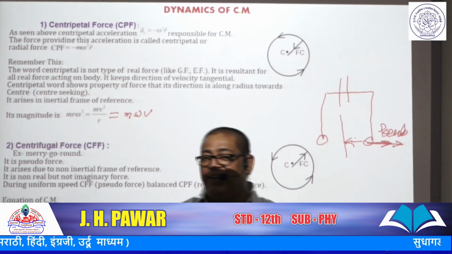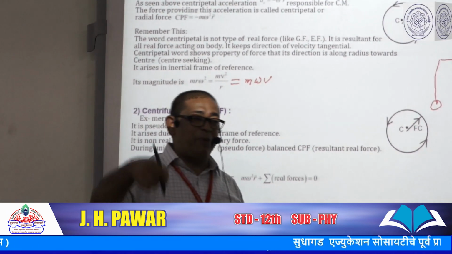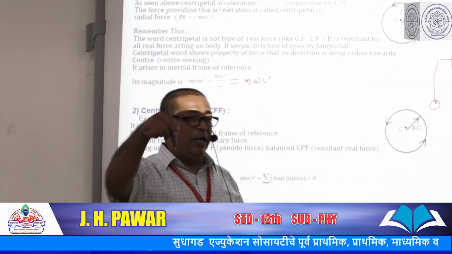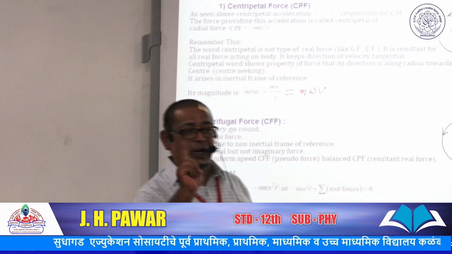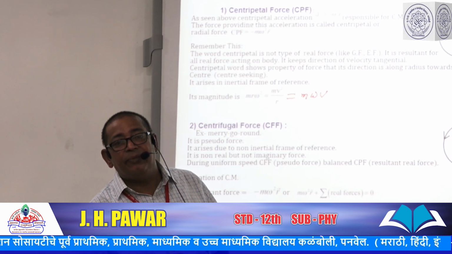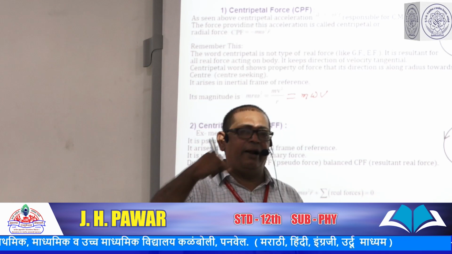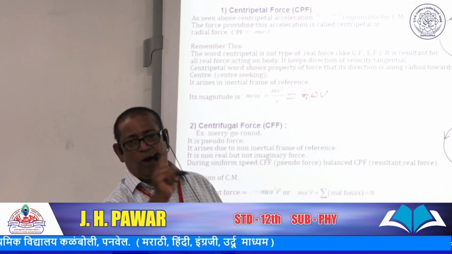One activity is suggested to you in the book. Suppose you have a spring balance whose capacity to measure weight is 200 grams. Suppose you add only 100 grams, and it is rotated along the horizontal axis.